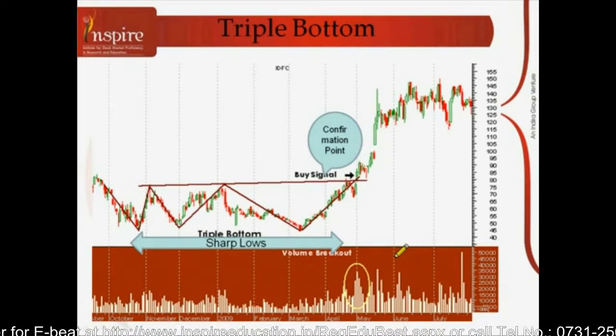जनरली वॉल्यूम्स इन अ ट्रिपल बॉटम टेंड्स टू ट्रेंड डाउनवर्ड्स एज द पैटर्न फॉर्म्स. जैसे जैसे पैटर्न फॉर्म हो रहा है वी कैन सी डिमिनिशिंग वॉल्यूम्स during the pattern formation. Volume tends to be lighter on each successive low. हर successive low पे at these lows volumes are lighter, showing that the sellers are not that aggressive and therefore the price retraces back itself, and volume then picks up as the price rises above the confirmation point.